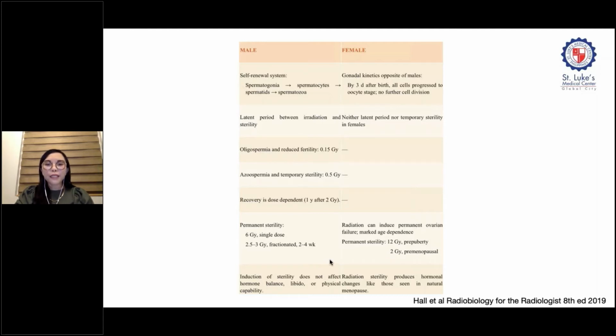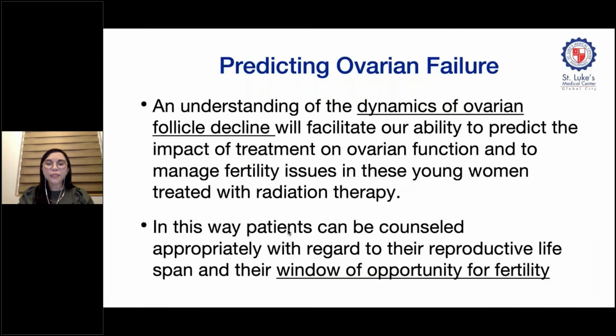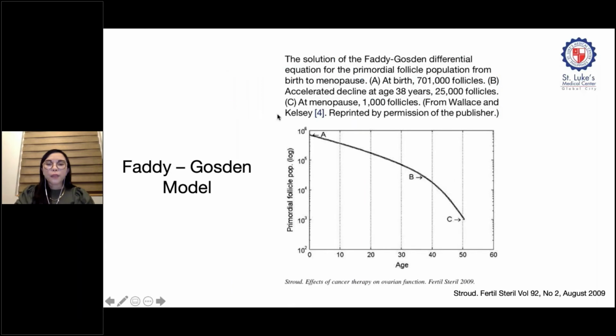However, both the testes and the ovary are very radiosensitive organs, wherein very small doses of radiation can already induce permanent sterility. Since females appear to be more vulnerable to the effects of radiation therapy, an understanding of the dynamics of ovarian follicle decline will facilitate our ability to predict the impact of treatment on ovarian function. In this way, we can counsel our patients appropriately with regard to their reproductive lifespan and their window of opportunity for fertility.